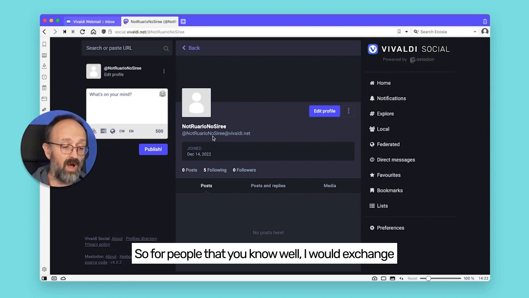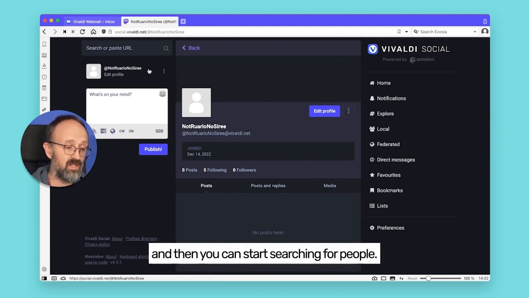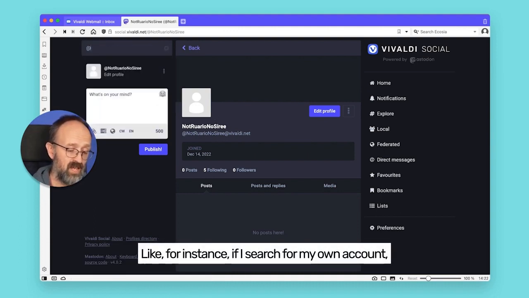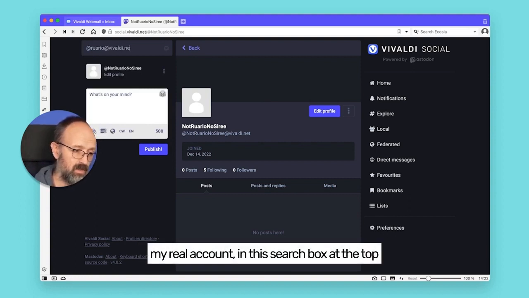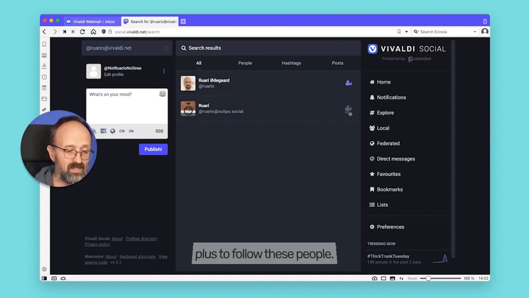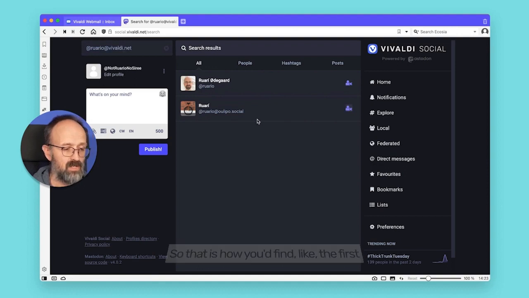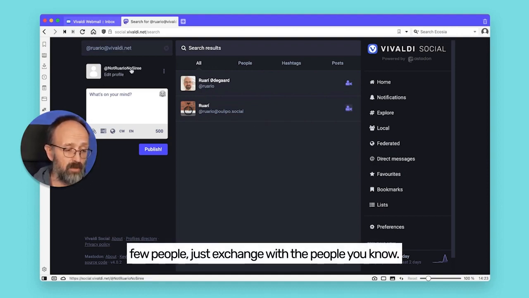So for people that you know well, I would exchange your new Mastodon address, your new Fediverse address with them, and then you can start searching for people. For instance, if I search for my own account, my real account, in this search box at the top left-hand corner, I can find, here's a user, and it is the one I already followed. You would click on this little plus to follow these people. That's another interesting account, so I'll follow that as well. So that is how you'd find the first few people. Just exchange with the people you know.